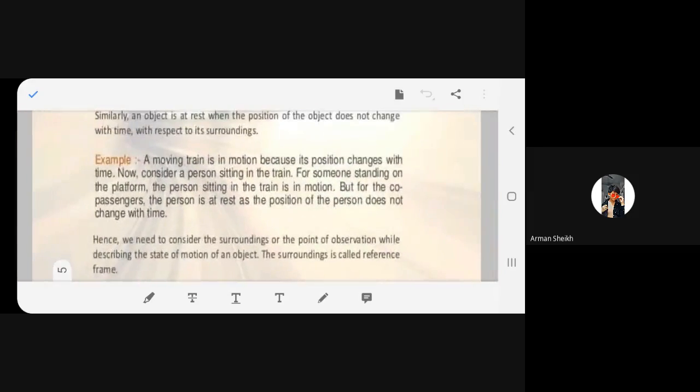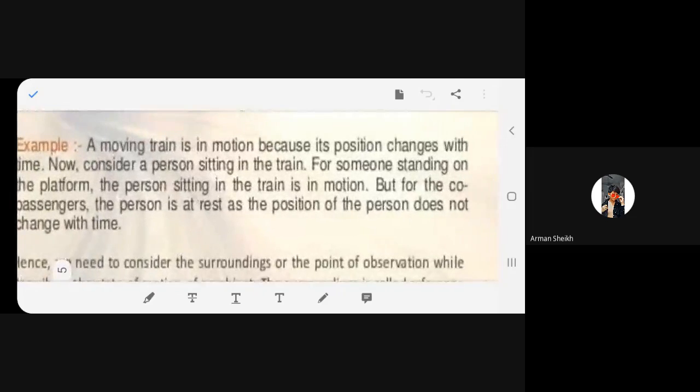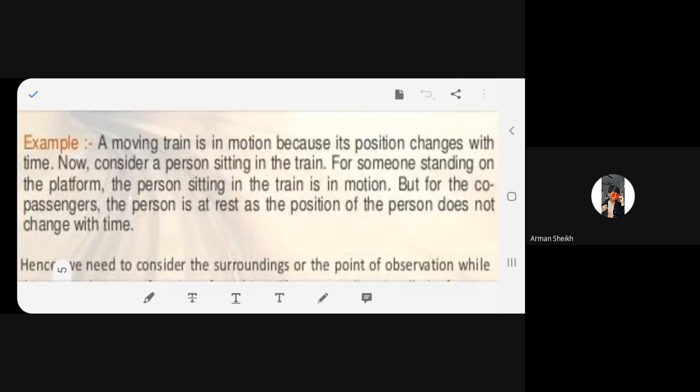Fine. Now, can anyone explain if you wish to? We've already done the example. Yes, boys, can anyone explain what has been given over here? Yes. So what are we taking as a reference? The surrounding. Yes. Just now we talked about the example of a train, a person, only a person. Let it be you in a train, right?